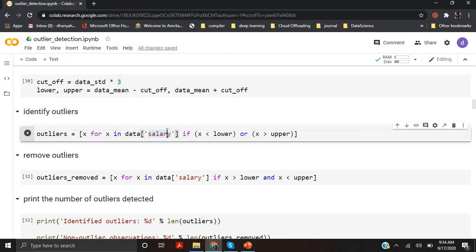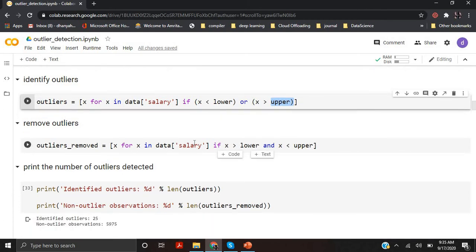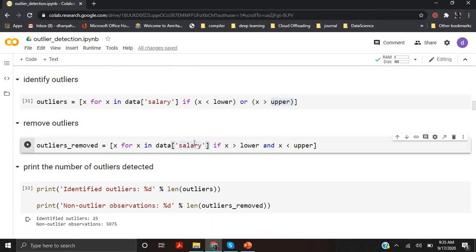So these two values you can call as the minimum and the maximum point, and the rest of the points you can categorize as abnormalities or anomalies. So the outlier points will be those values which are lesser than the lower cutoff and greater than the upper cutoff. Again, after removing, the other than outlier data will be the points which are greater than the lower outlier and less than the upper outlier.